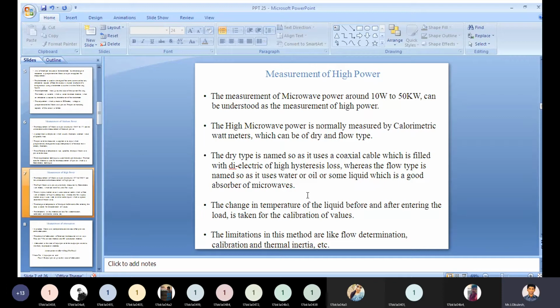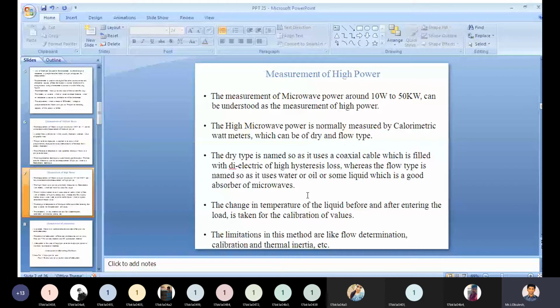The high microwave power is normally measured by a calorimetric wattmeter, which can be of dry and flow type.